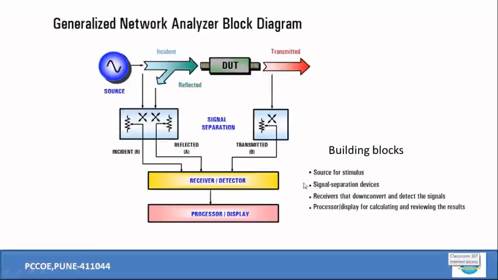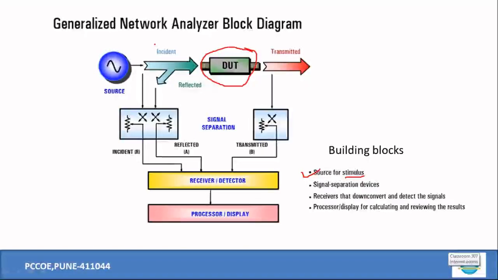Now, this is the general block diagram of the network analyzer, and these are the building blocks of the network analyzer. Right. Now, what are the building blocks? As we have seen, these network analyzers have sources. So one should have a source inside this. The source is one of the components for providing stimulus. So this energy is given to the device under test.